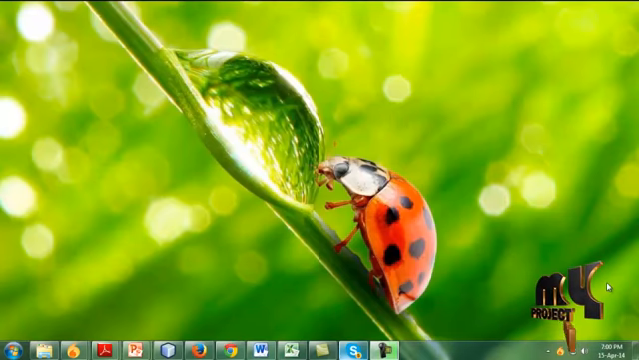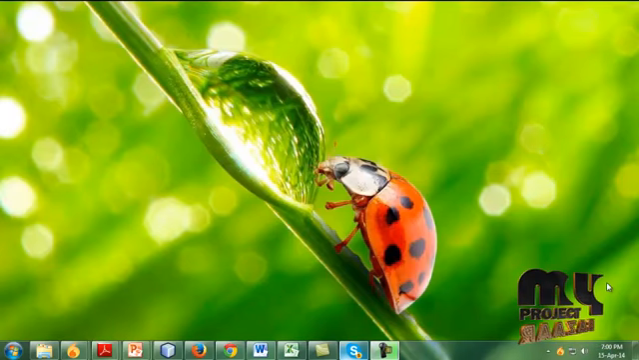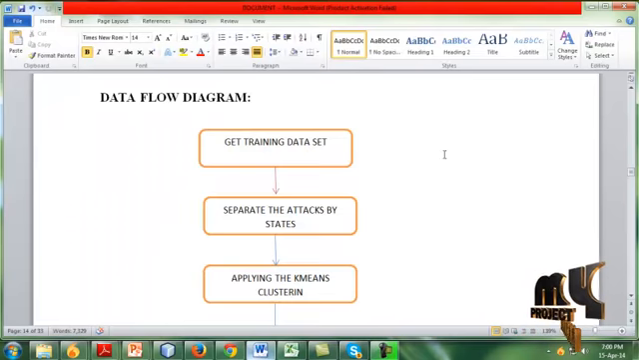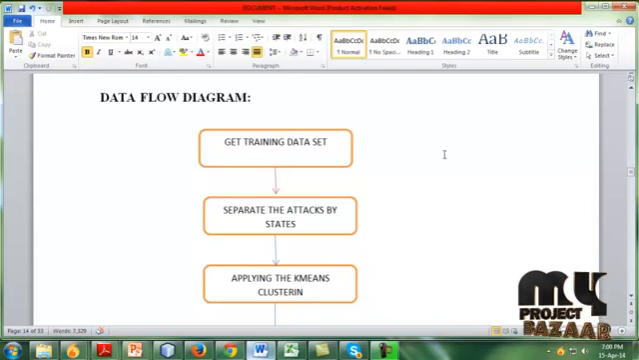Now we are going to see the data flow diagram of this project. The data flow diagram is used to explain how to develop this project and the importance of this project. Here we first get the training data set. This data set is a collection of network requests. It contains some attributes called source IP, destination IP, source port, destination port, etc.